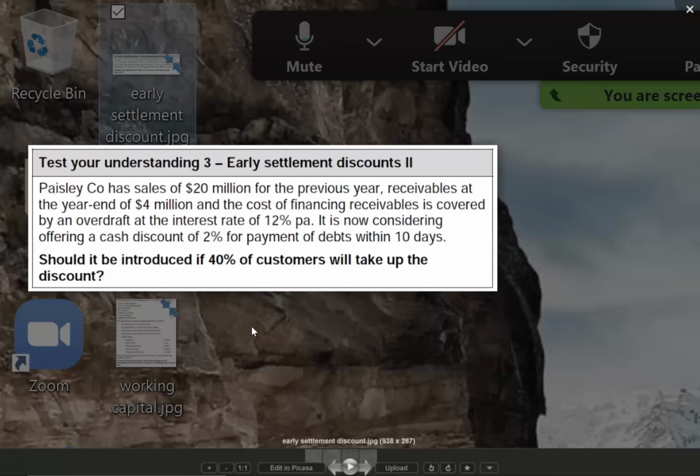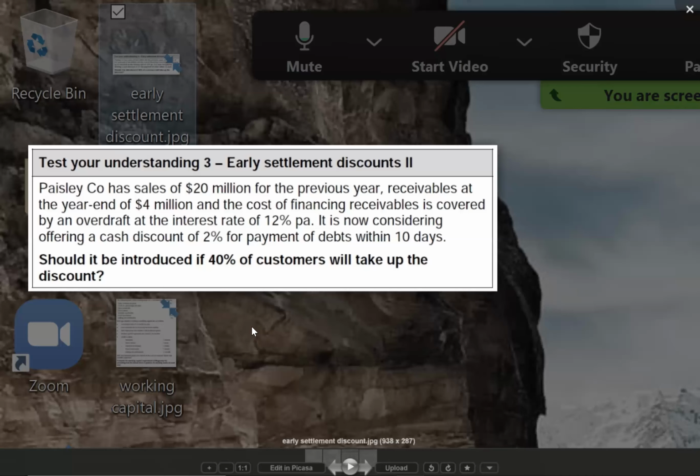So first thing, before you start a sum, you should know the existing credit period. Because they are saying you will get a discount if debts are settled within 10 days, but what is the current settlement period? They have not given the original credit period.